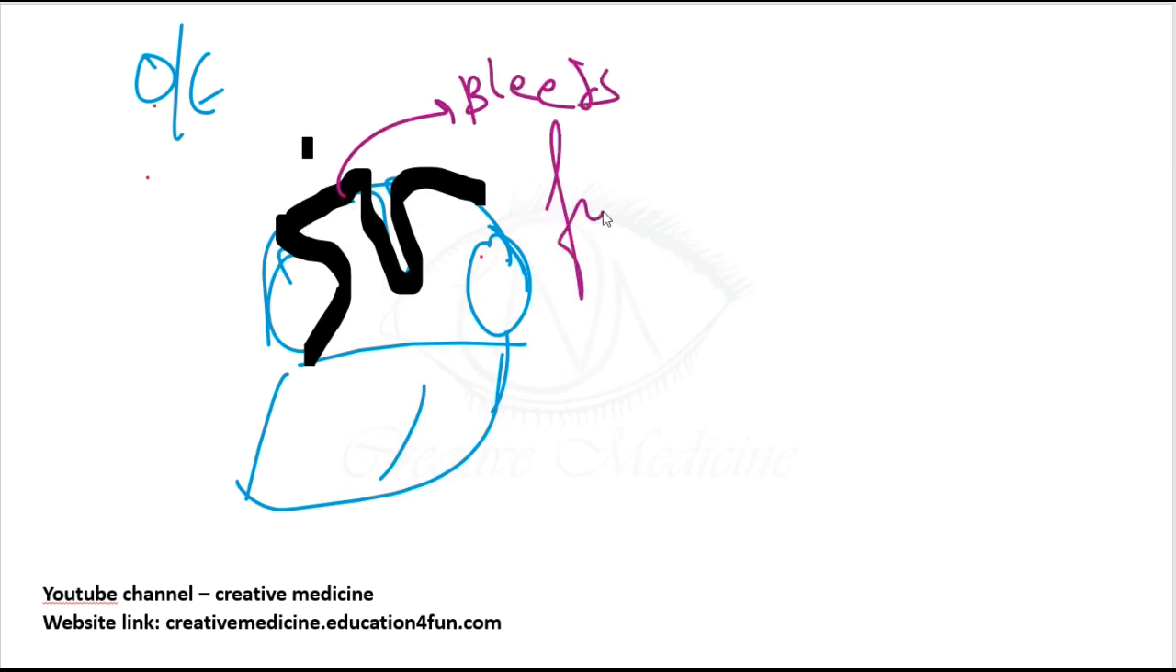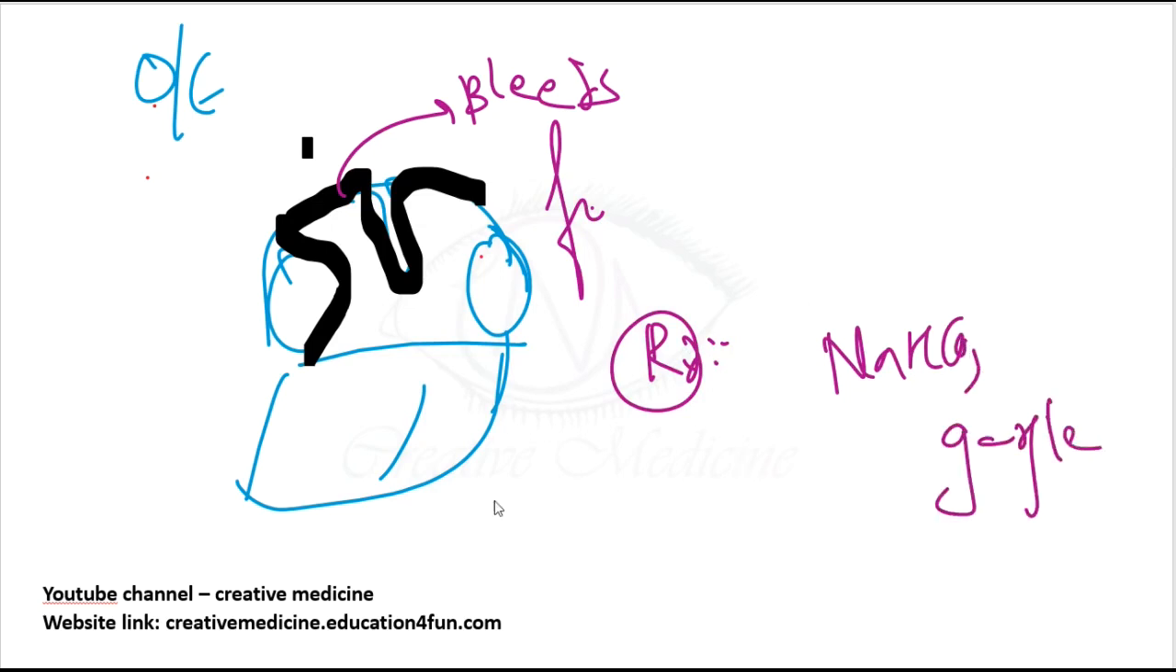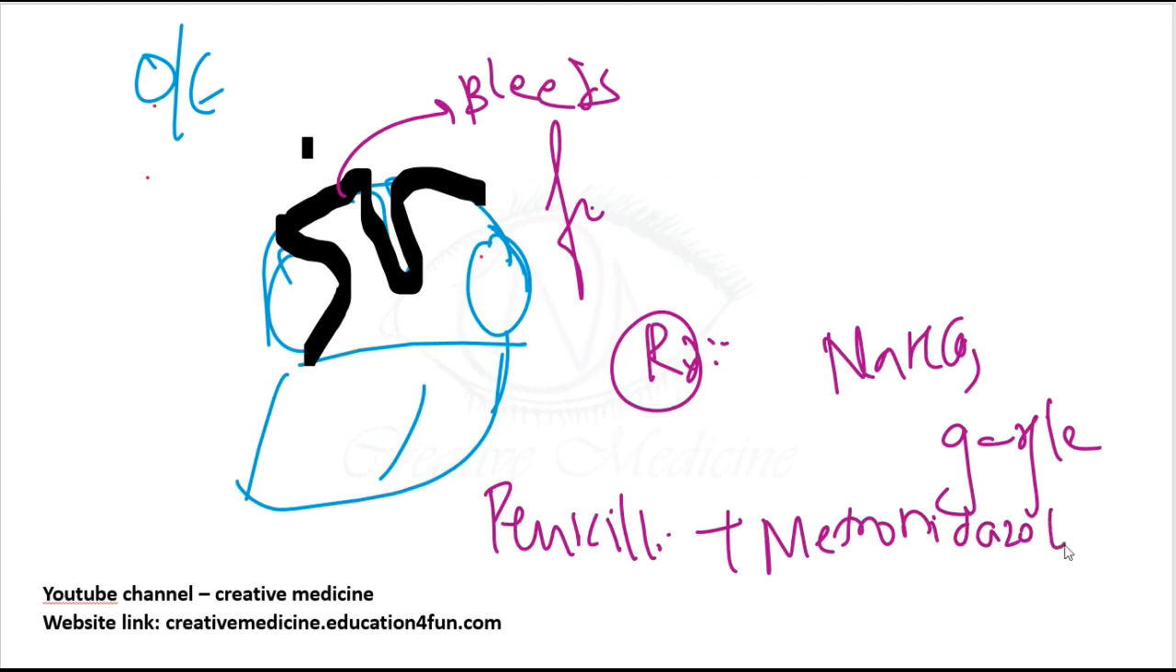There is also a foul smell in the breath. So how are you going to treat it? Treatment is sodium bicarbonate gargles, and you give the patient penicillin along with metronidazole, and dental care is also done. So these are the main features of Vincent's angina or trench mouth.